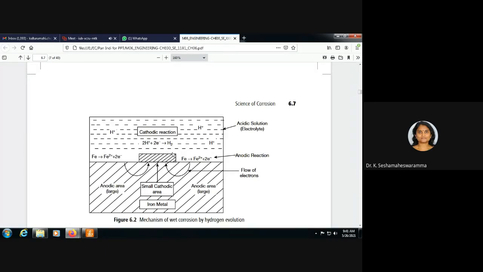You have to remember, this is an acidic solution. Acidic solution means a number of H+ ions are present in that solution. If an iron rod is there, what is happening? At the anodic area, iron automatically releases electrons and is converted into Fe2+ ions. Then the electrons released react with H+ ions, and hydrogen gas is liberated.